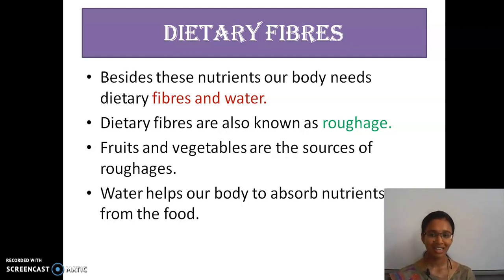So how much water do we need to drink? Daily we need to drink 4 to 6 liters of water. How many? 4 to 6 liters of water every day. Okay. So it helps in maintaining and good growth of the body.